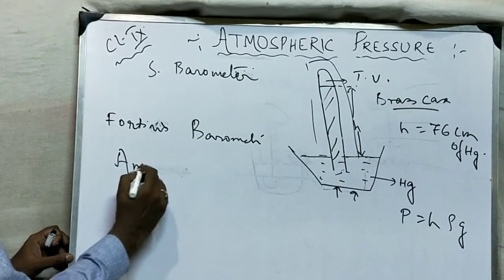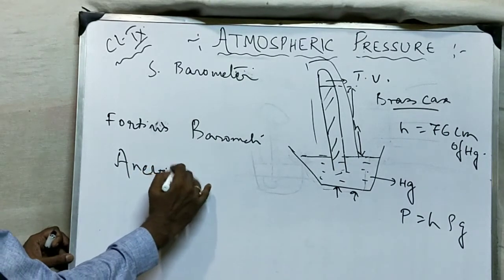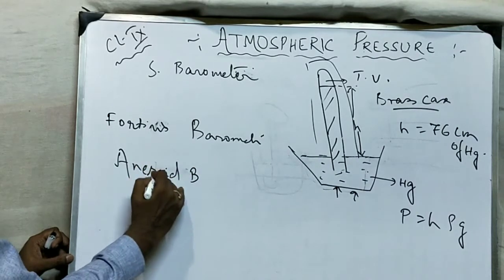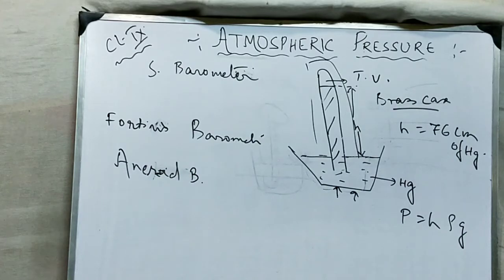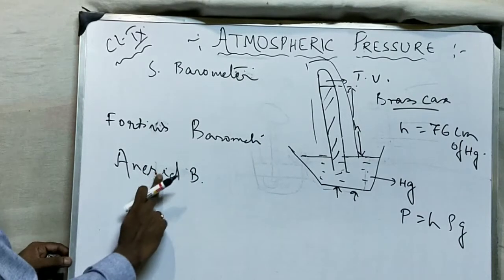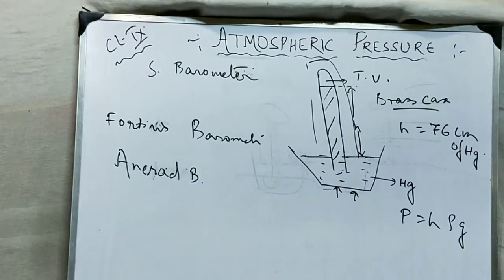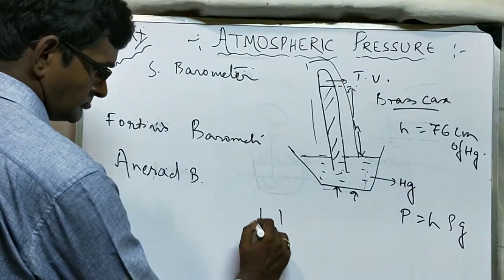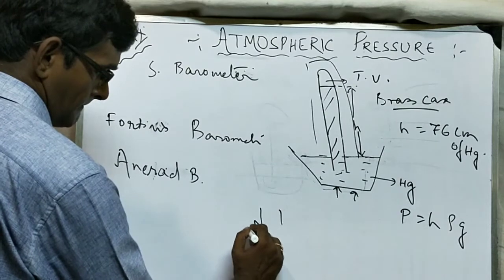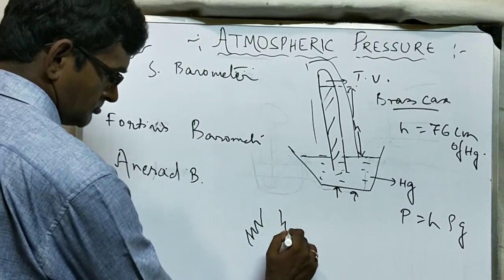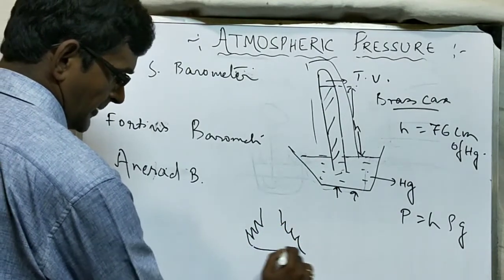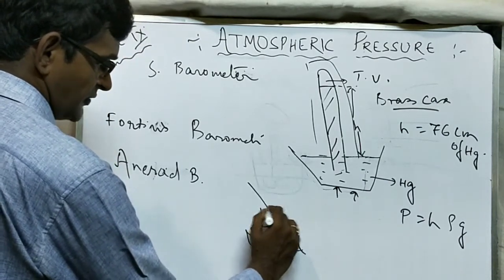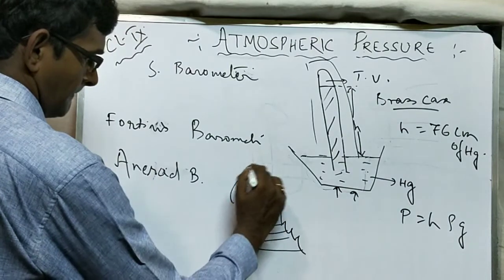Aneroid barometer. Okay. Now what is aneroid? Means it contains no liquid. See, what is there? A box is there, and a pointer is attached with the box, and this is the scale.